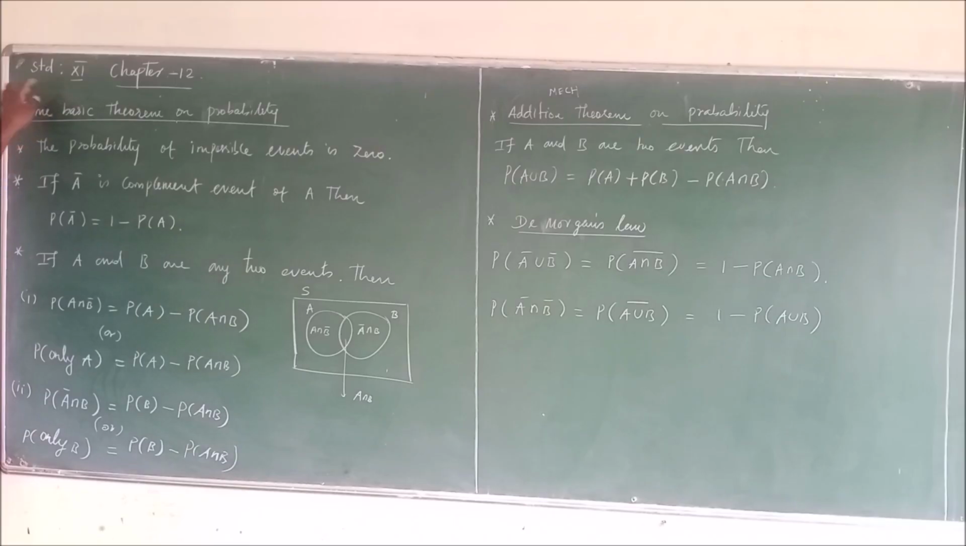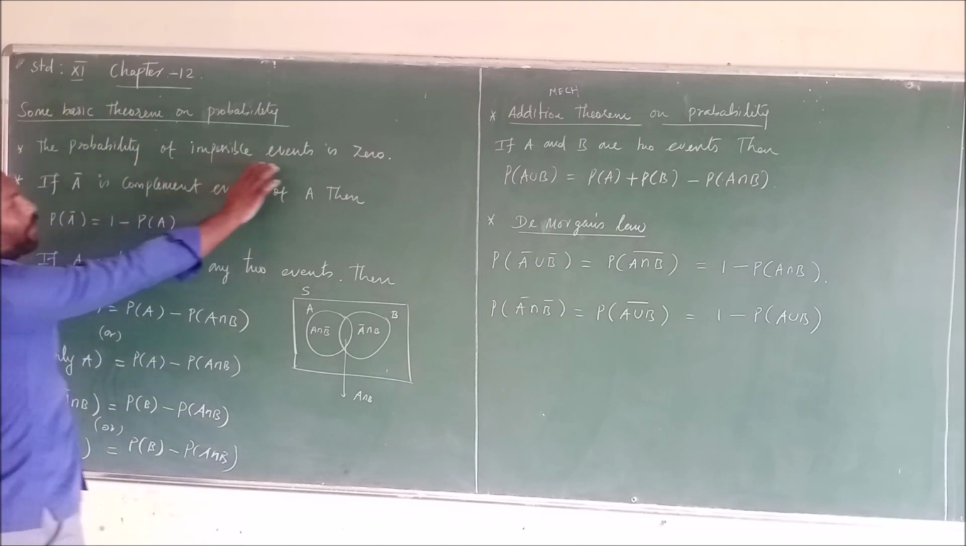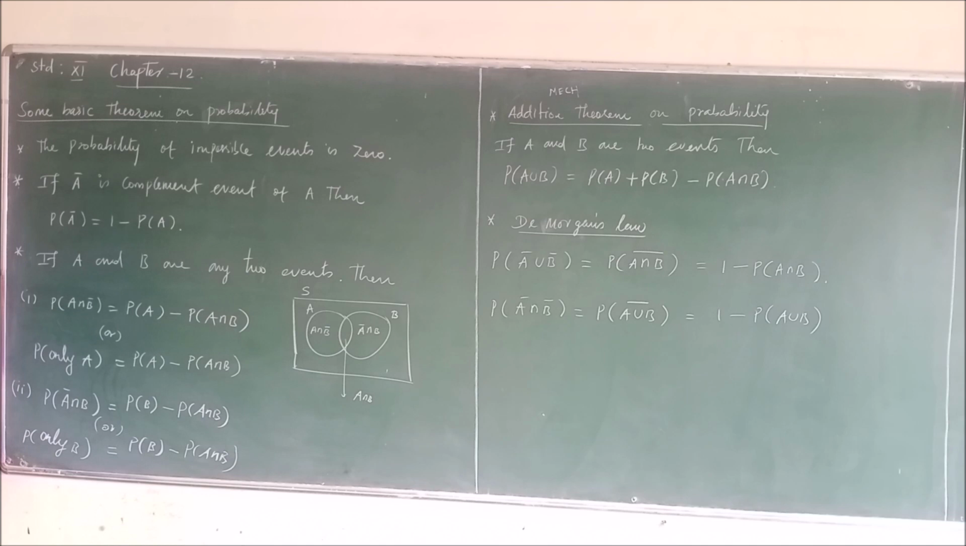Exercise 12.2, some basic probability theorems. Some basic theorems on probability. The first theorem is the probability of an impossible event is zero. So what is meant by an impossible event?